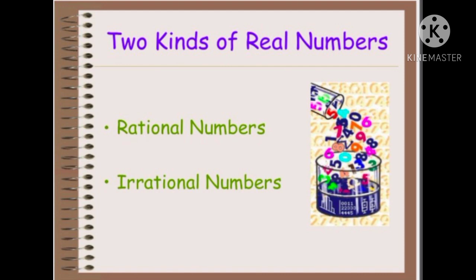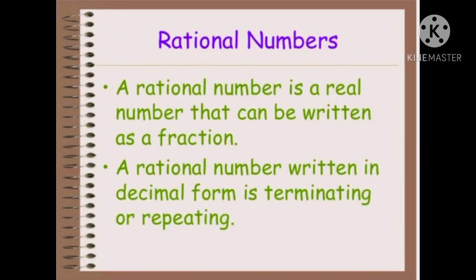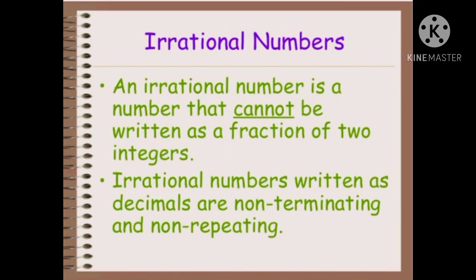Let us recall the definition of rational numbers. A rational number is a real number that can be written as a fraction. A rational number written in decimal form is terminating or repeating. And the definition of irrational number: an irrational number is a number that cannot be written as a fraction of two integers. Irrational numbers written as decimals are non-terminating and non-repeating.